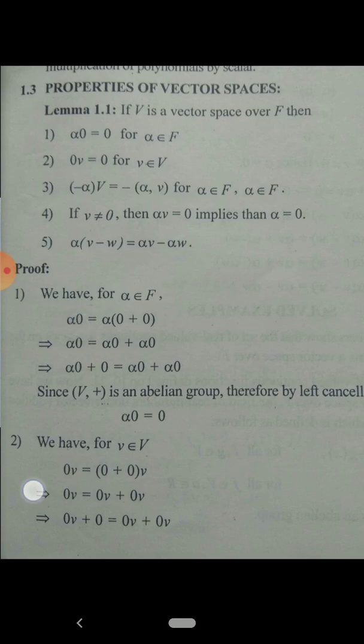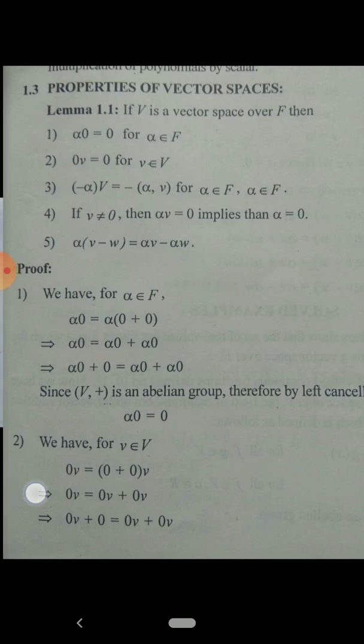This 0 can be written as 0 plus 0, because 0 is a scalar and we know that 0 plus 0 is equal to 0. Therefore alpha 0 can be written as alpha (0 plus 0). Applying scalar multiplication, this is alpha 0 plus alpha 0.